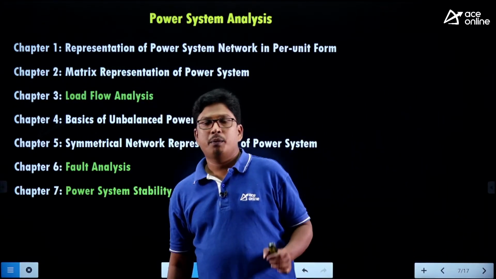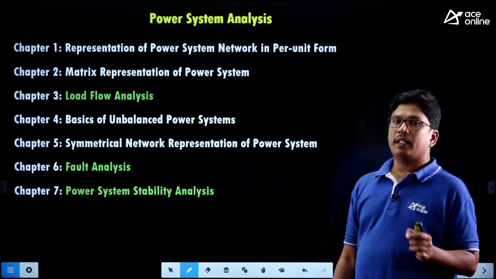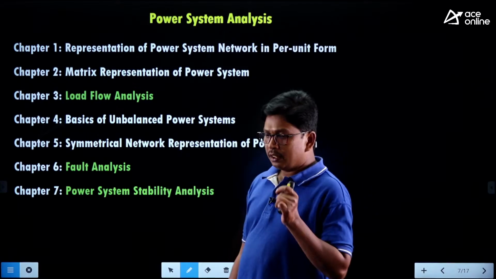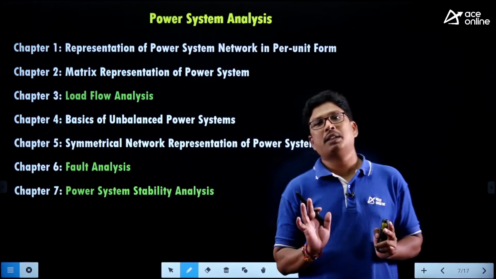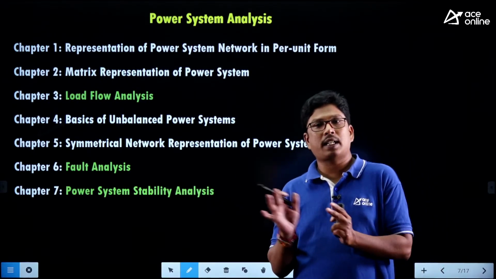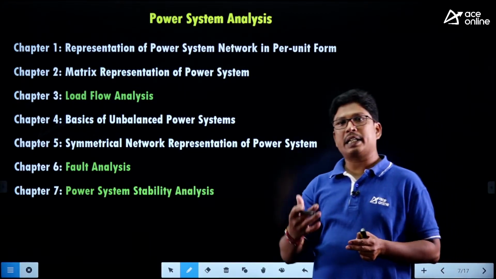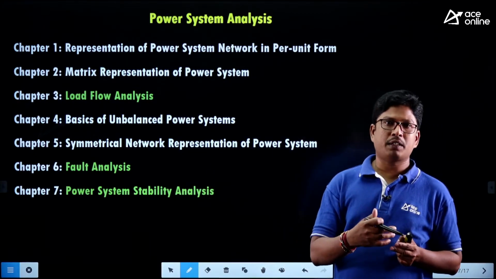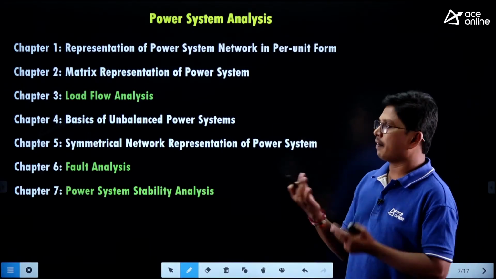In chapter 1, we are studying the representation of power system network in per unit form, right? Before this, we were studying the entire power system in absolute form: voltage in volts, current in amperes, and the three types of powers (active power, reactive power, apparent power) and three types of ohmic values (resistance, reactance, and impedance).